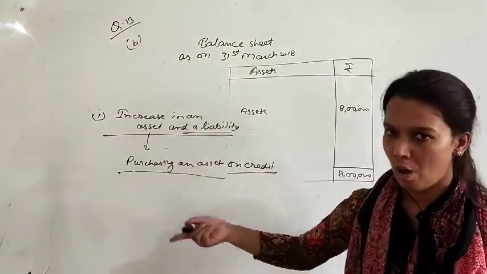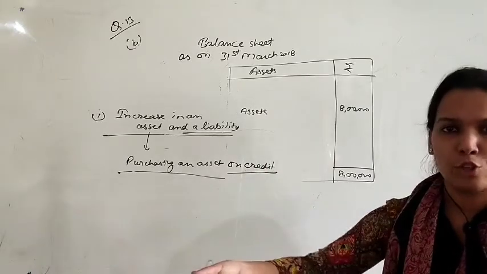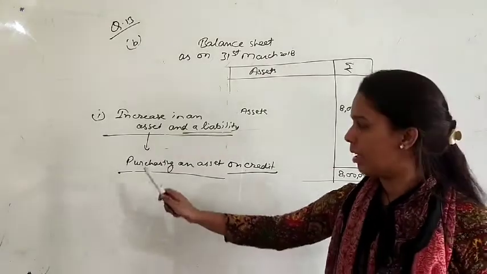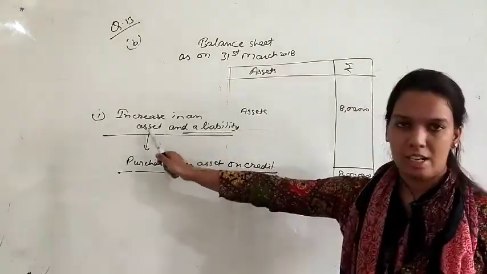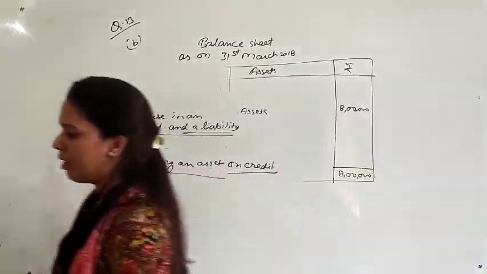How will it increase your liability? That you have to pay the amount of the asset in the future. So that is your liability. So the transaction will be here, purchasing an asset on credit will increase asset also and liability also. This was the first transaction. Second one,